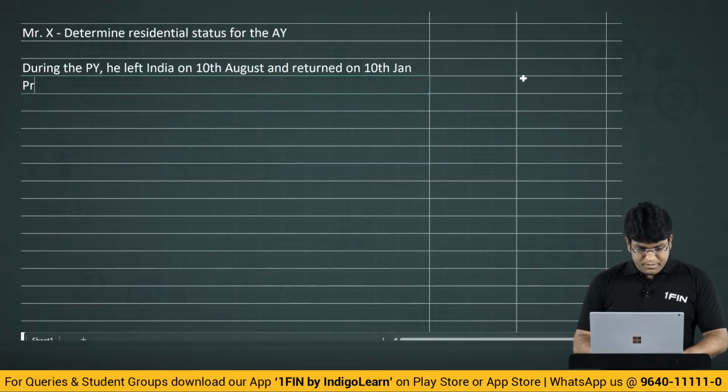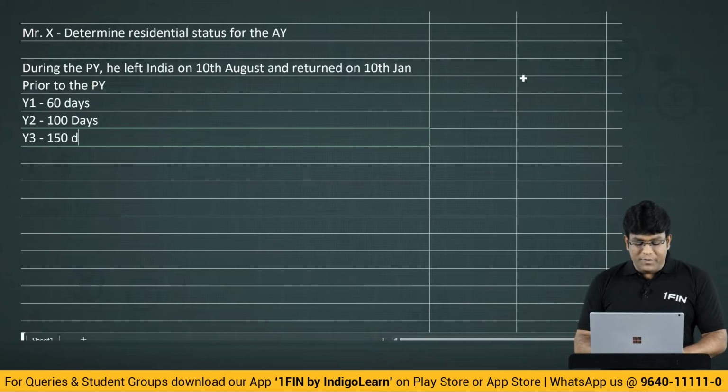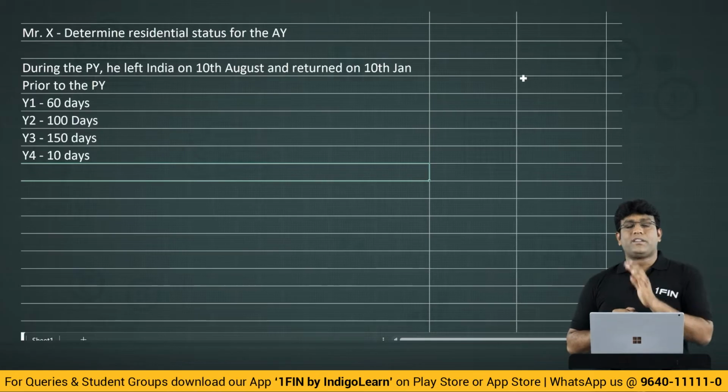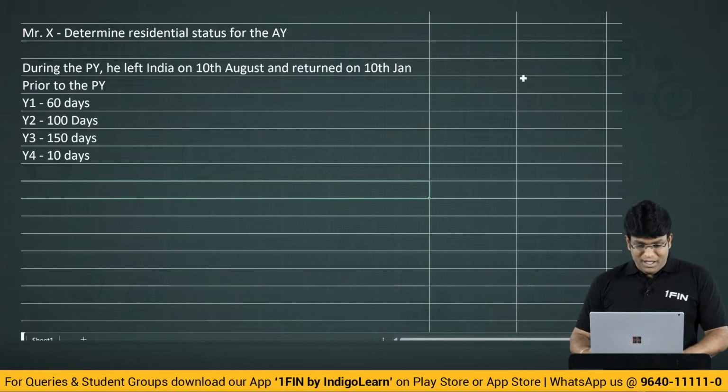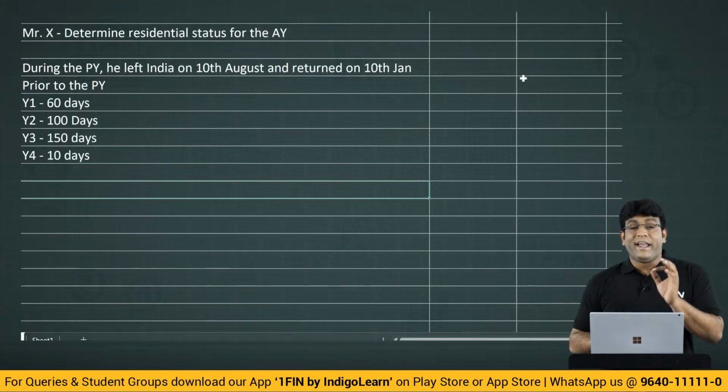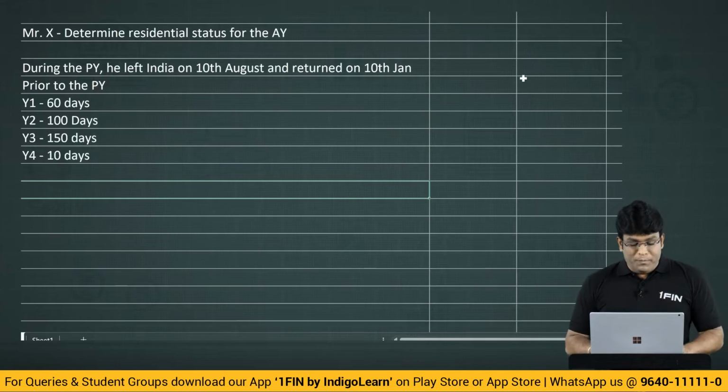Next. Prior to the previous year, year 1, he was there for, let us say, 60 days. Year 2, let us say he was there for 100 days. Year 3, let us say he was there for 150 days. Year 4, let us say he was there only for 10 days. When I say year 1, year 2, year 3, year 4, I am talking about 4 years prior to the previous year.